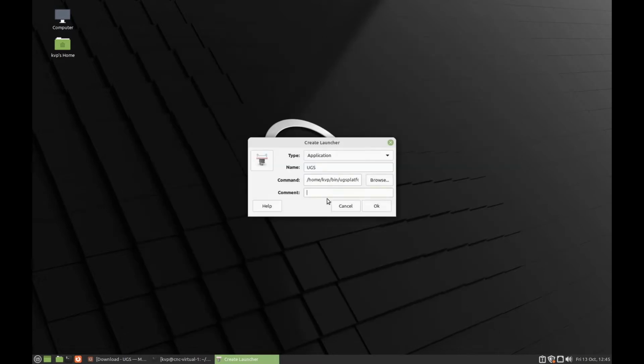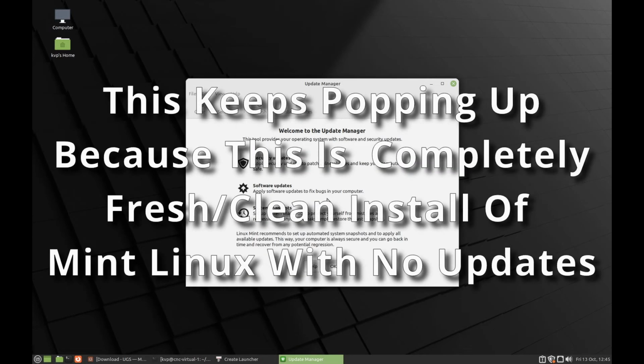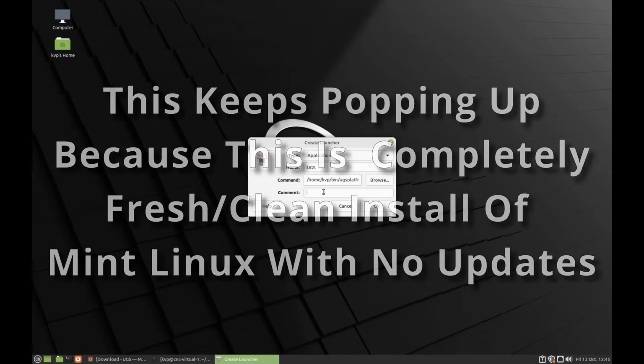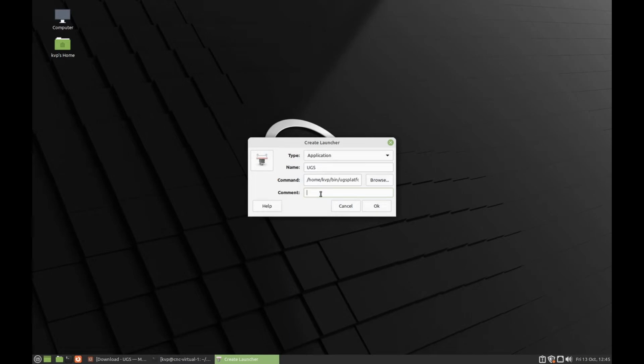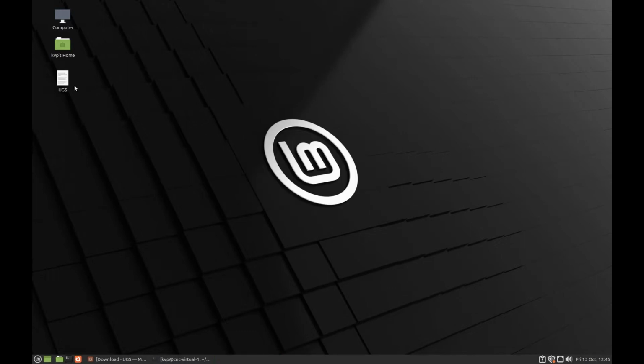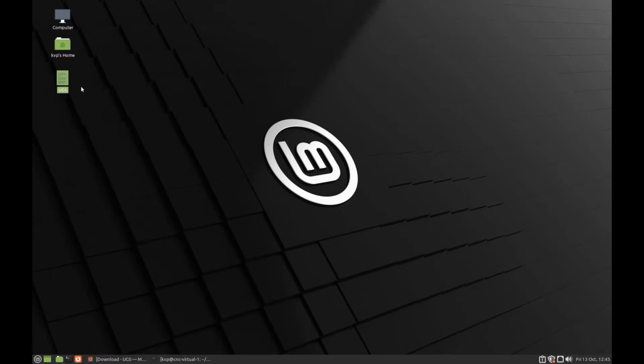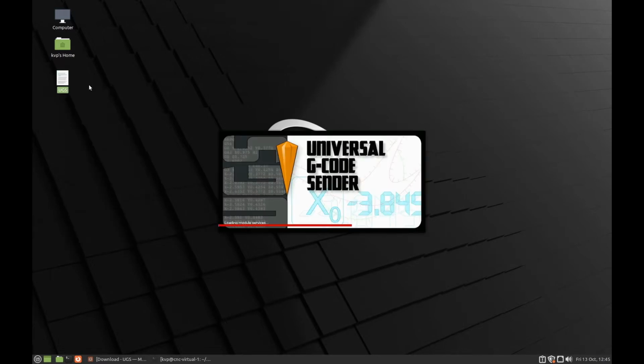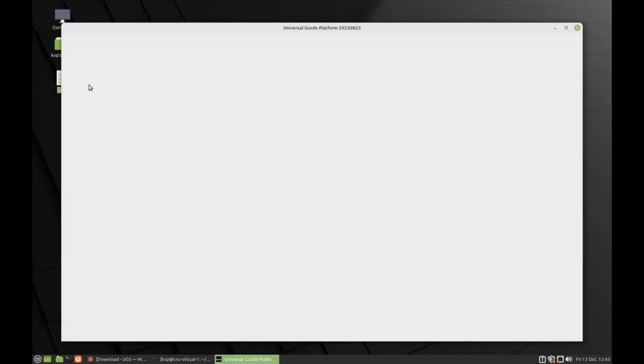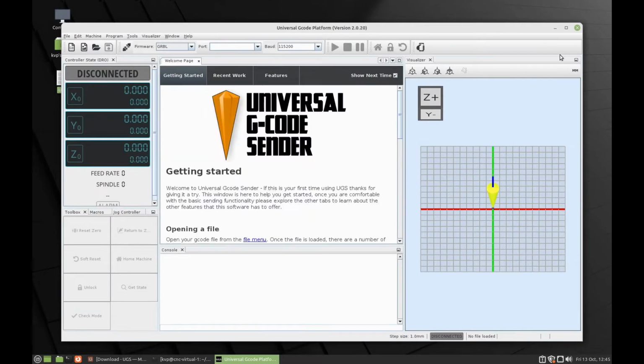And now I want to put a comment in there, just because this is a clean install that came up. Universal Gcode sender. Let's test it again just to make sure it works. I right-clicked on it, I went open. I could have double-clicked it just as easily. There it goes, it's launching. And there it is.